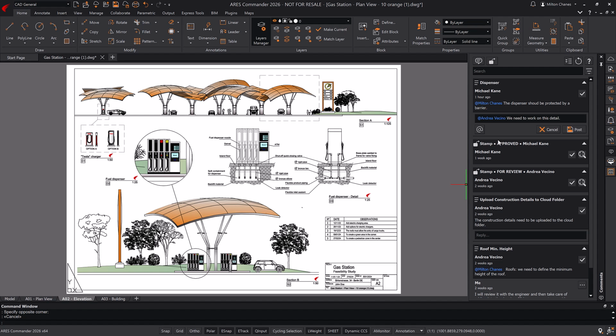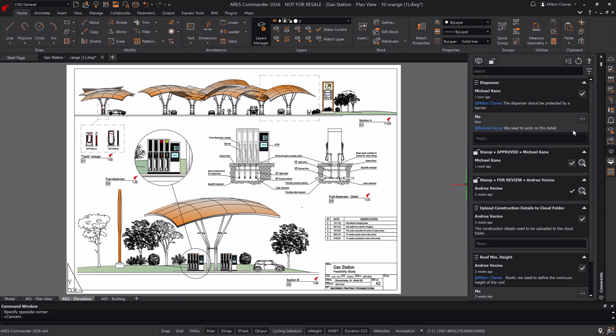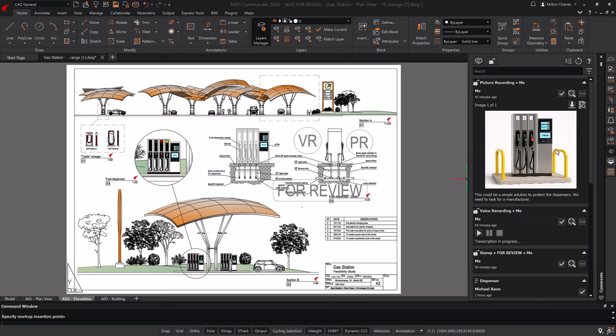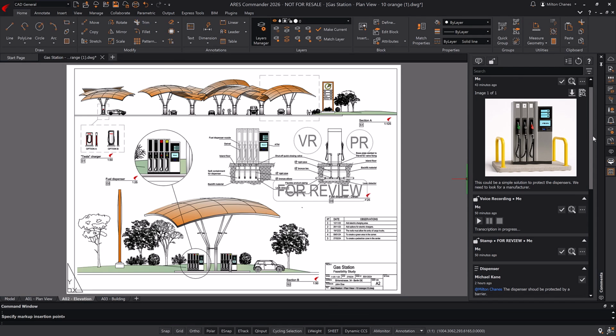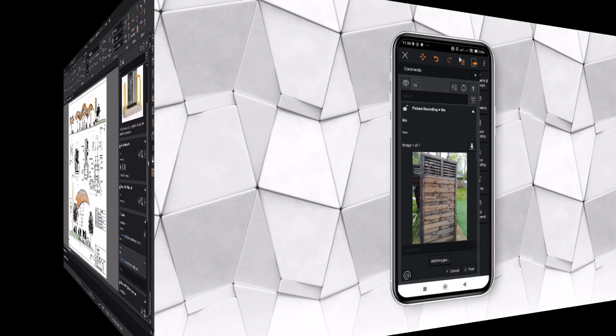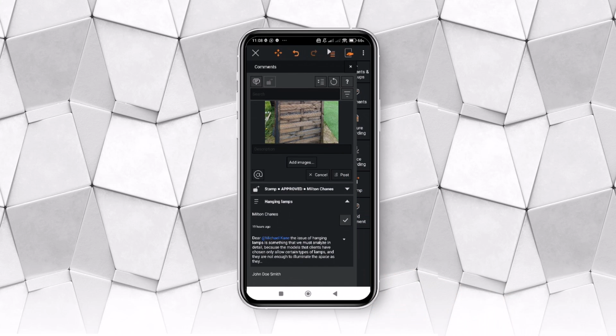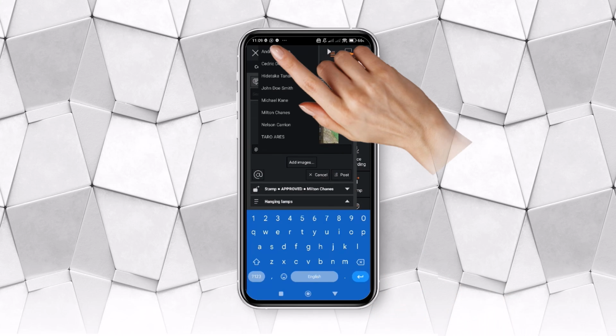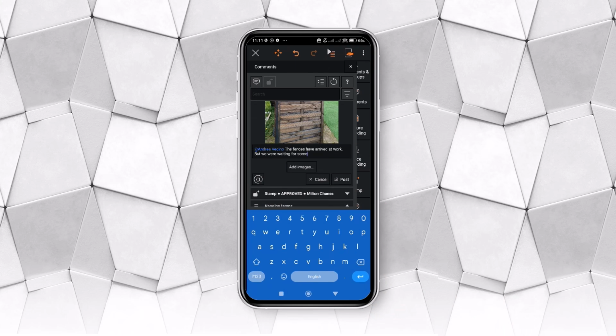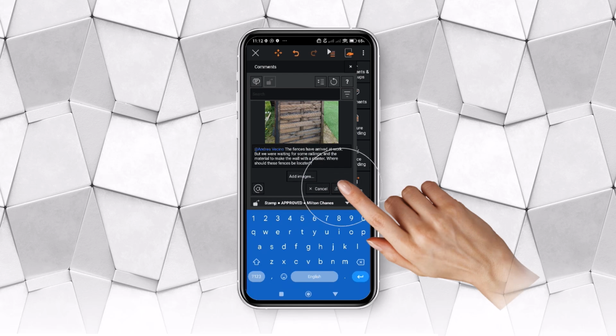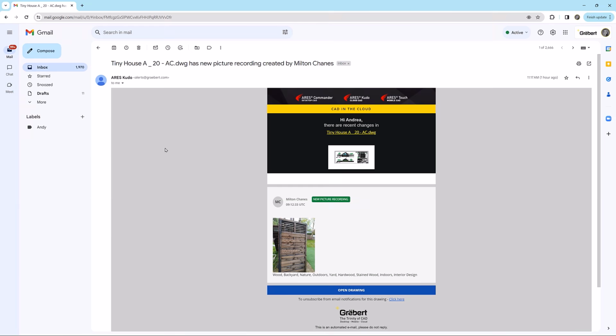To better communicate your ideas, you can also use markups with photos, voice recordings, or stamps. The same markup features are available in ARES Commander, ARES CAD, and ARES Touch, making it easy to collect feedback from all users. Just like comments, markups also appear in email notifications, and users can, for example, choose to receive a daily recap.